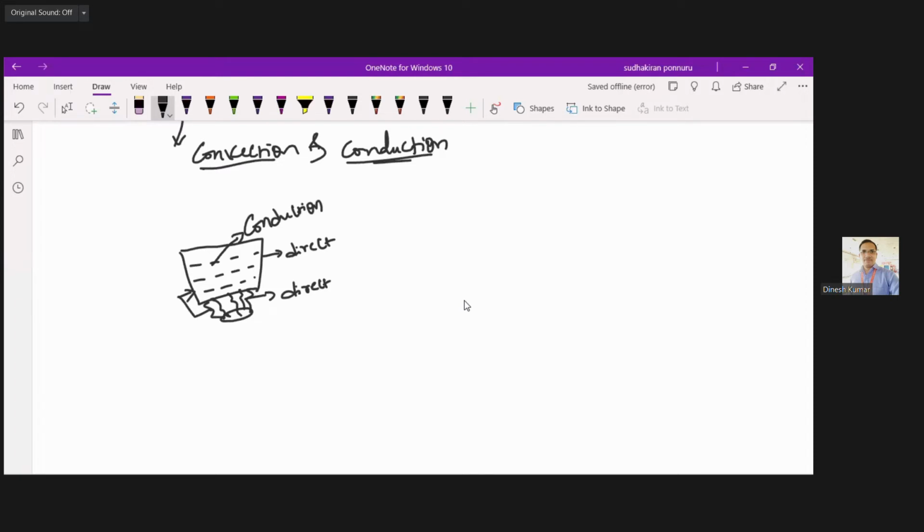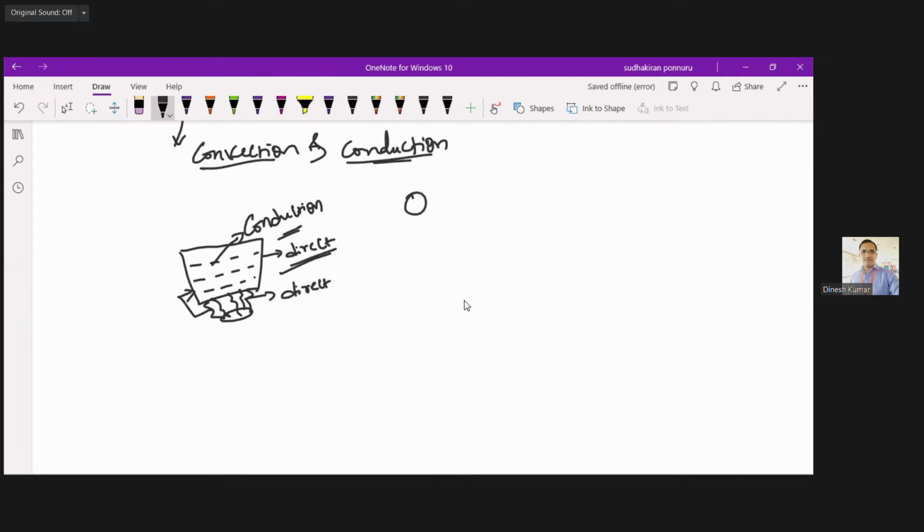There is a direct contact. If the flow of heat is through direct contact, then such type of flow of heat is nothing but conduction. And next, there is one more type of flow of heat.